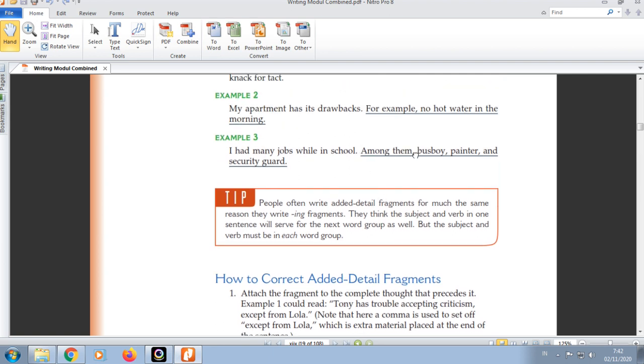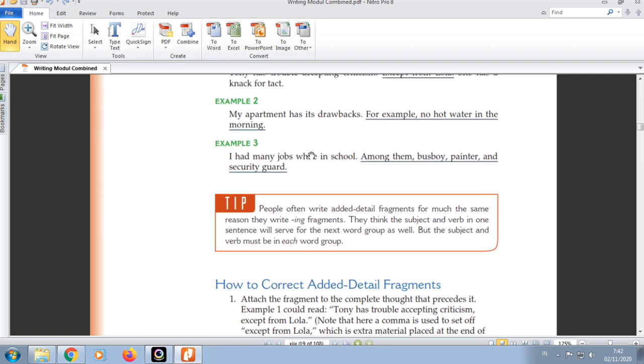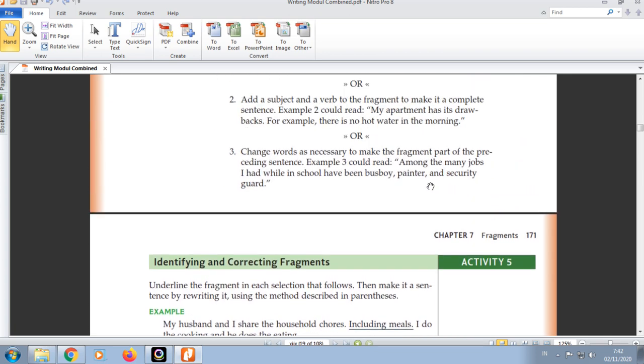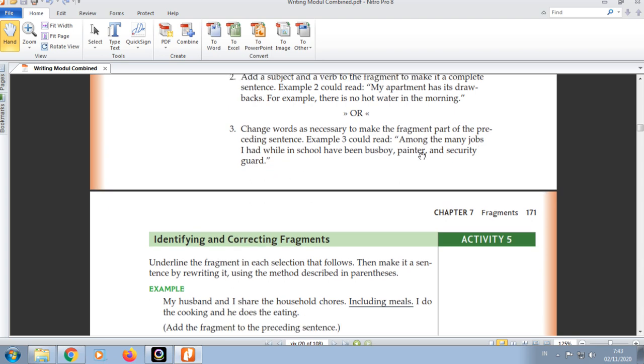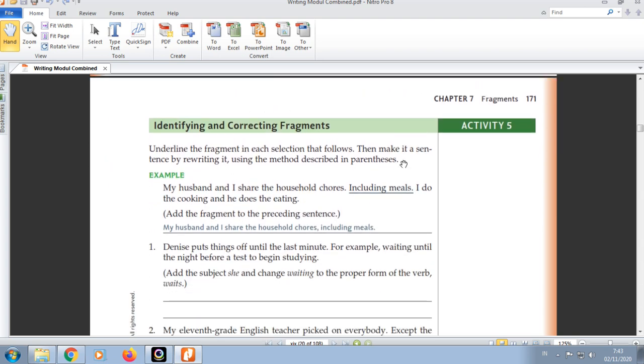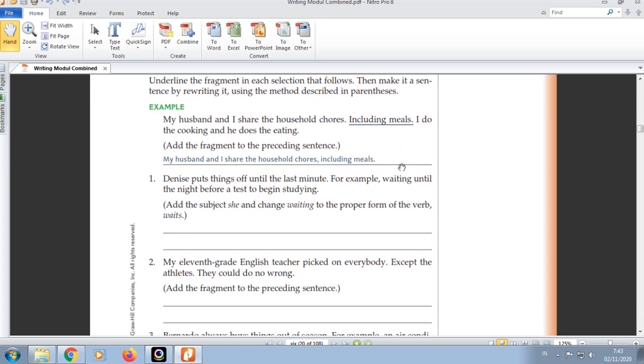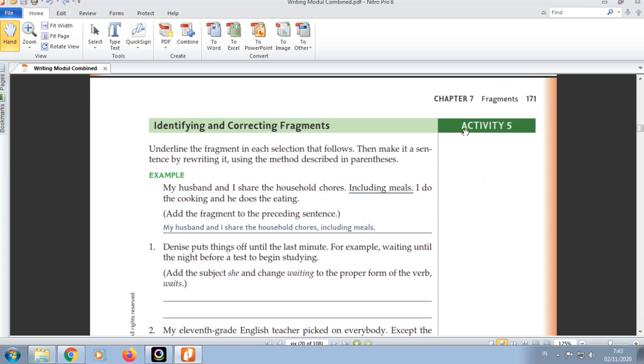It will be different like this one. So not attaching but inserting, so it makes sense between the sentence and the fragment. It will be: among the many jobs I had while in school have been busboy, painter, and security guard. Yeah, that's 3 ways of correcting edit detail fragments.